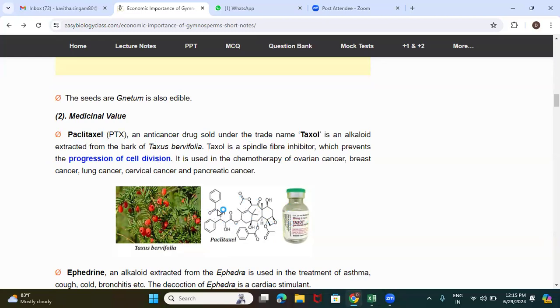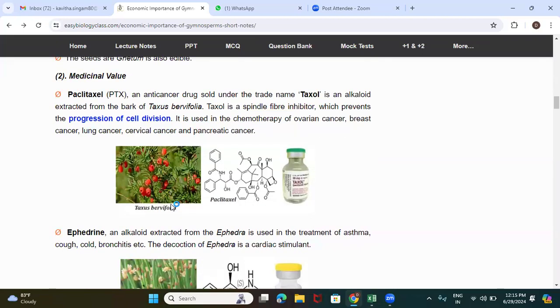This is a synthetic drug prepared, and the alkaloid used in this drug preparation is taken from the bark of the Taxus. So this is one basic. Now, 1 in hundreds or thousands of people are suffering from cancer. So chemotherapy has become one of the essential therapies for the cancer patient. This drug is being extracted from the Taxus plant.